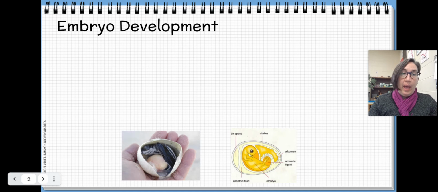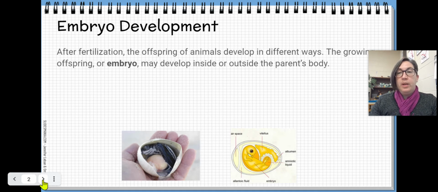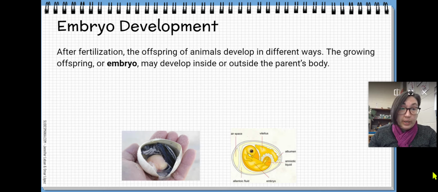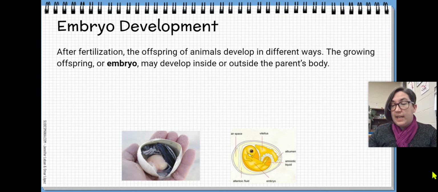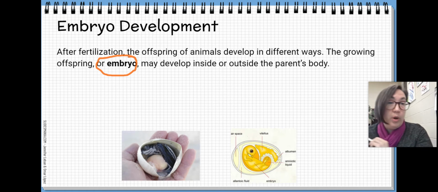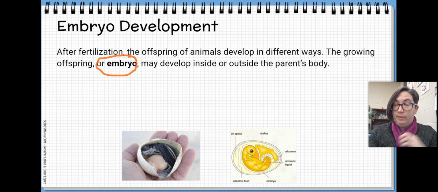So let's start with embryo development. After fertilization, the offspring of animals develop in different ways. The growing offspring, or embryo, may develop inside or outside the parent's body. So that word embryo is definitely one we want to be aware of.